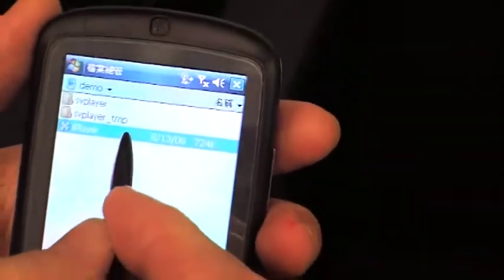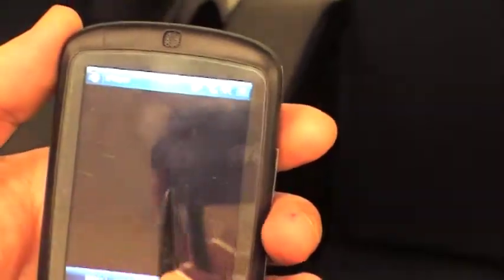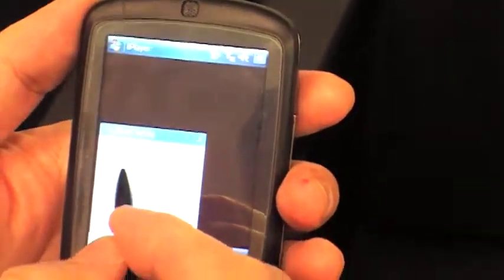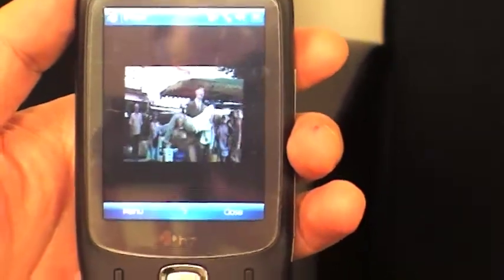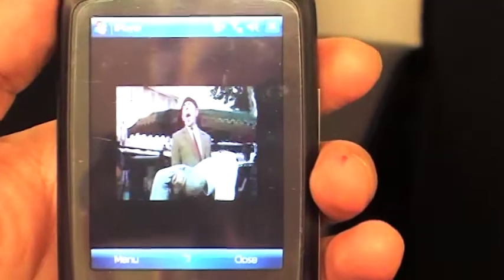Okay, then I will introduce the other film. This codec is called iPlayer. It is our own player. This is a Mr. Bean film. Okay, let me put it down here, and the camera can take it more closely.